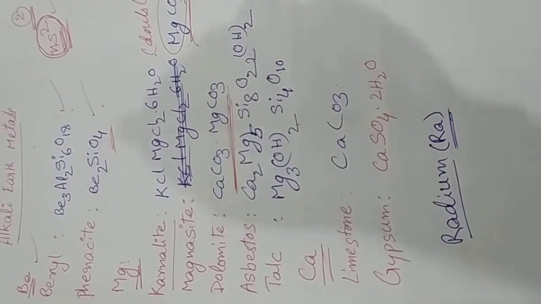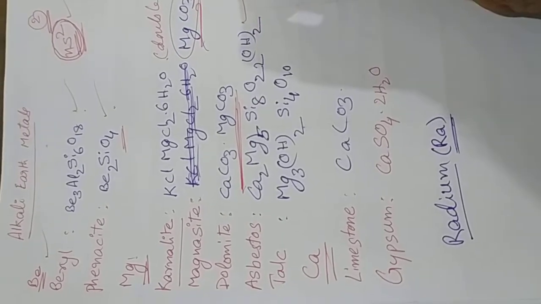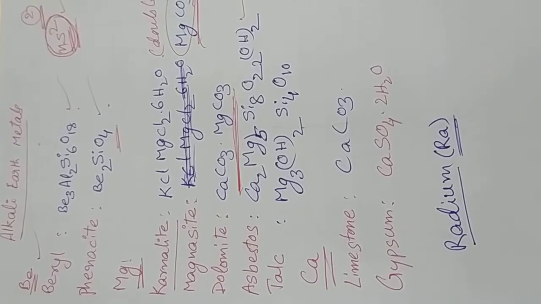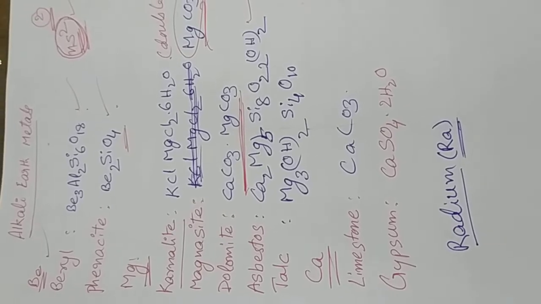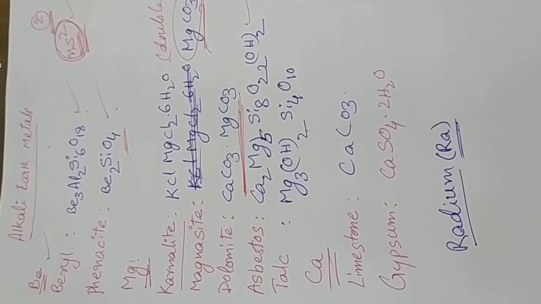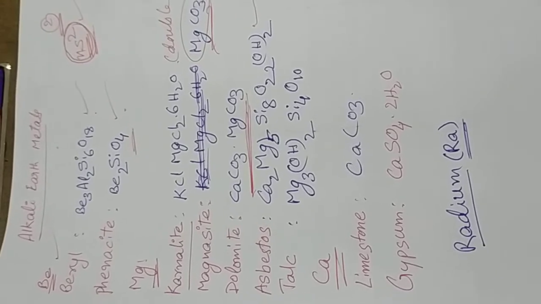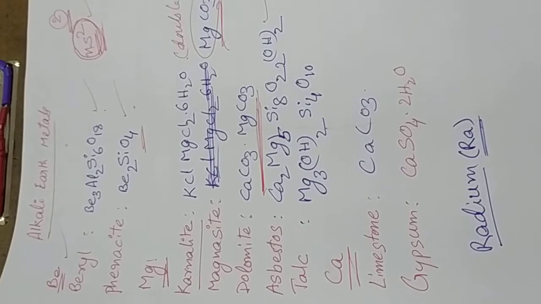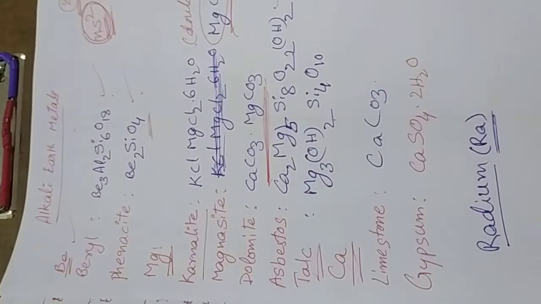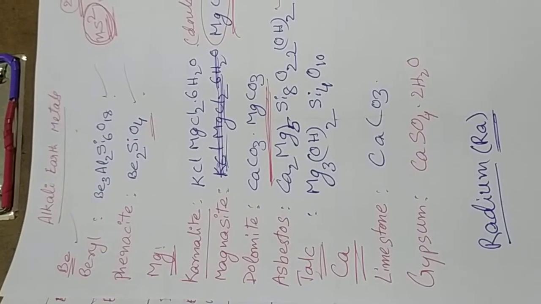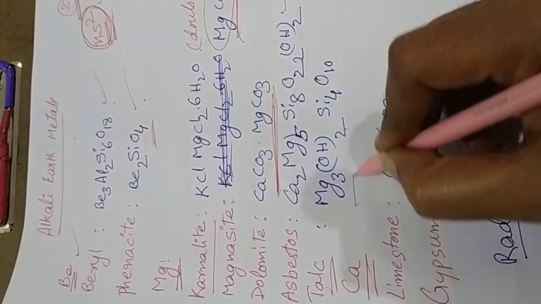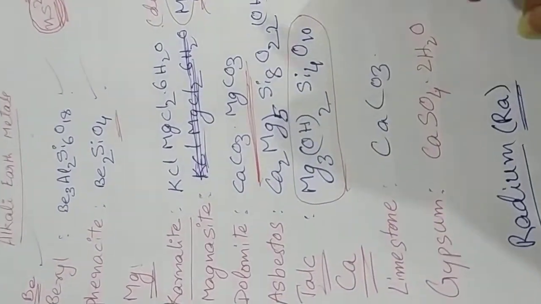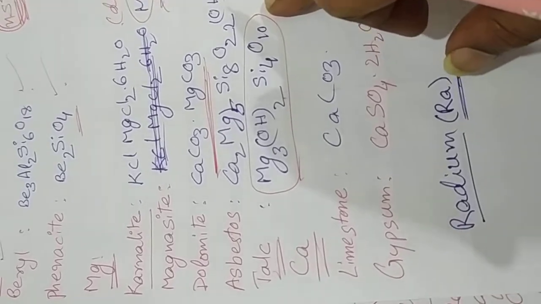Asbestos, yes, this is one of the important things. It was banned in India. Asbestos is a hydroxide combination of calcium magnesium silicates. Talc is a rock, which we use as talcum powder. Magnesium hydroxide silicate is called talc. So these are the cheapest ores of magnesium as well as calcium.